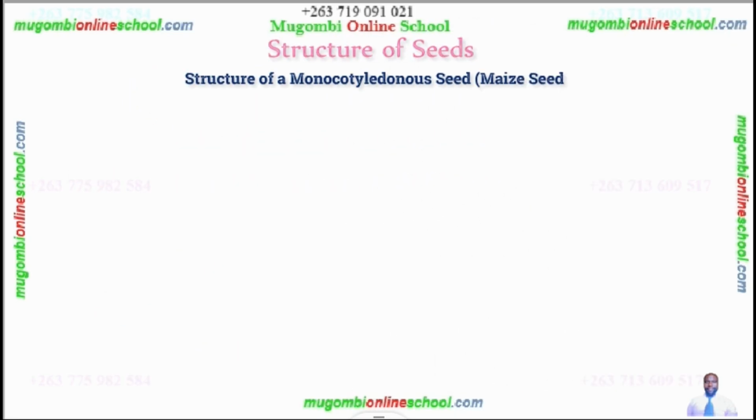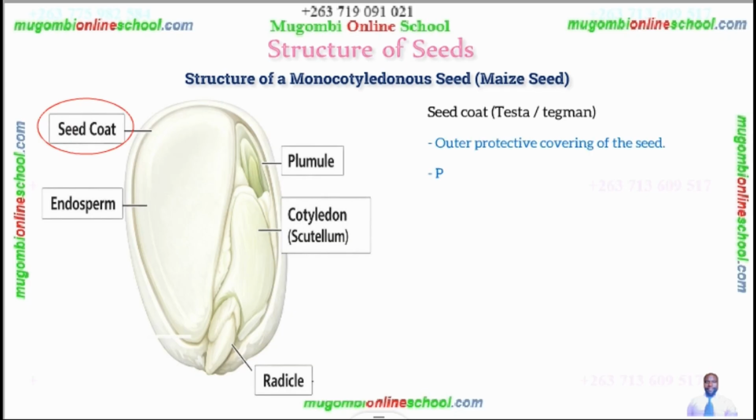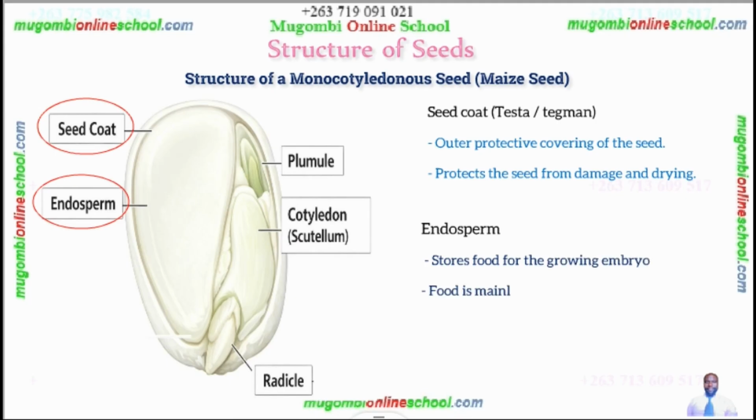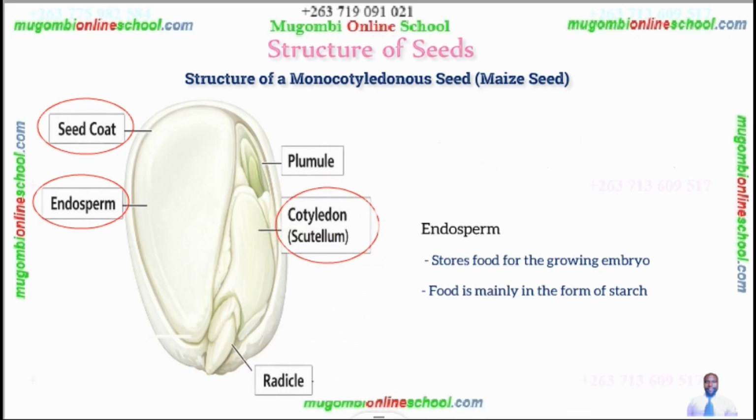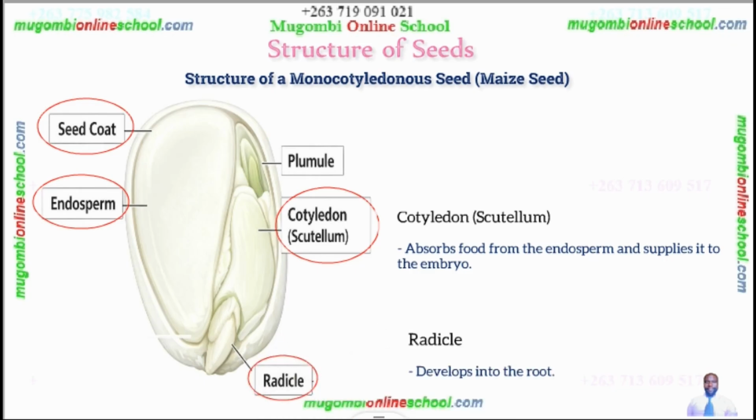Structure of seeds. Structure of monocotyledonous seeds. Right, this is the structure. The seed coat, which also consists of the testa or tegmen, is the outer protective covering of the seed, which protects the seed from damage or drying. The endosperm stores food for the growing embryo, and food is mainly in the form of starch. Then the cotyledon absorbs the food from the endosperm and supplies it to the embryo. Then the radicle develops into the root, and the plumule develops into the shoot.